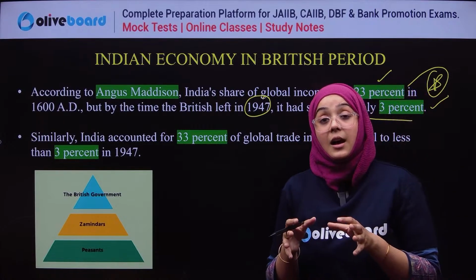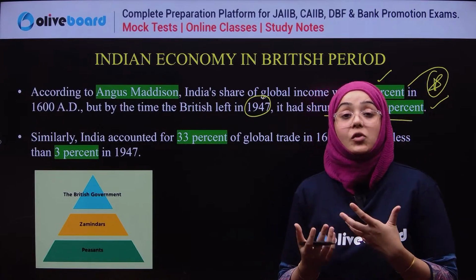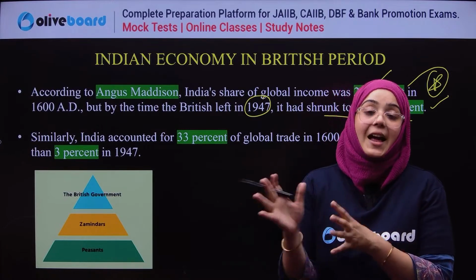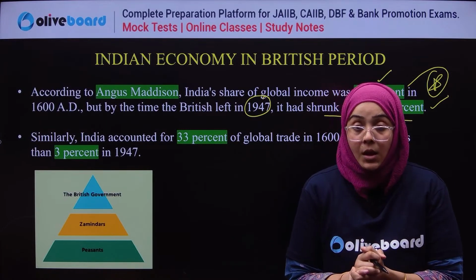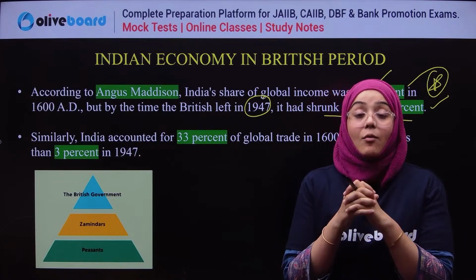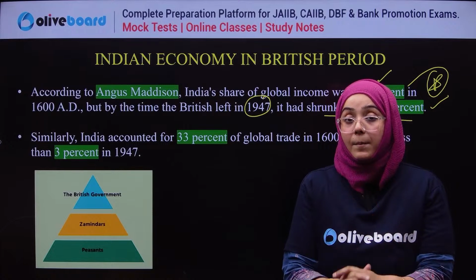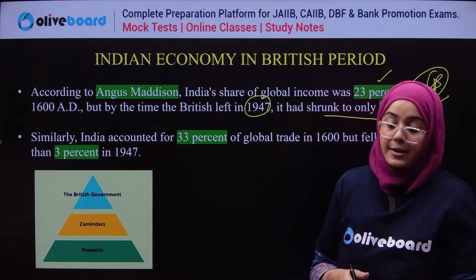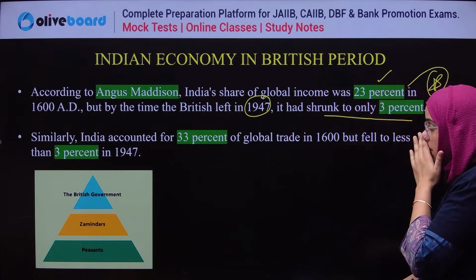That's why the exploitation of resources, the one-way benefit measures taken by Britain, led to the shrinking of India's contribution to the world's GDP to only 3%, which was earlier very high, 23%.